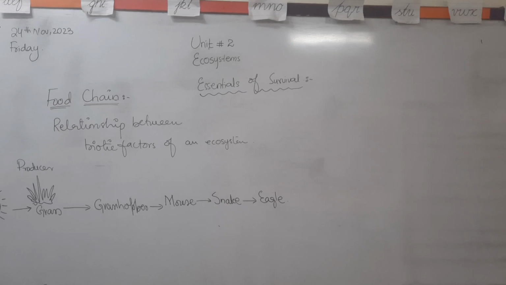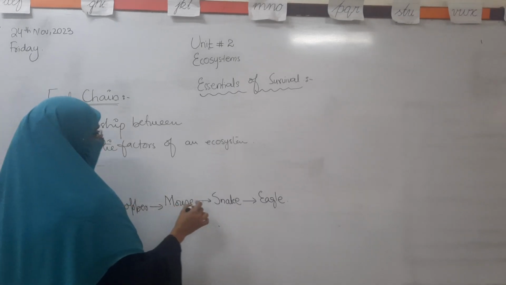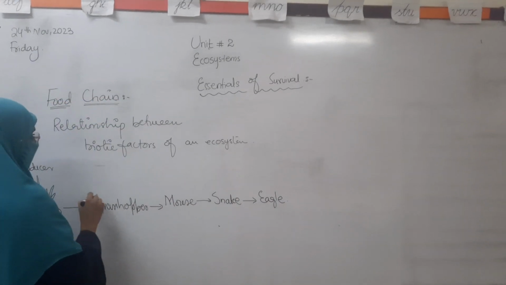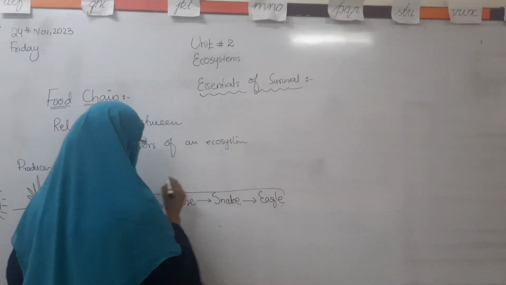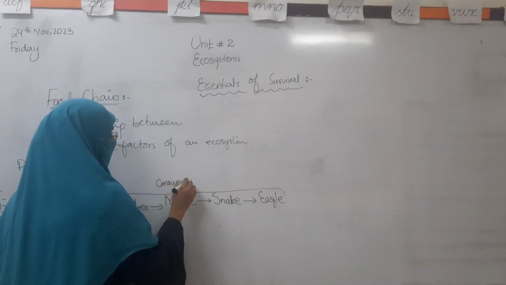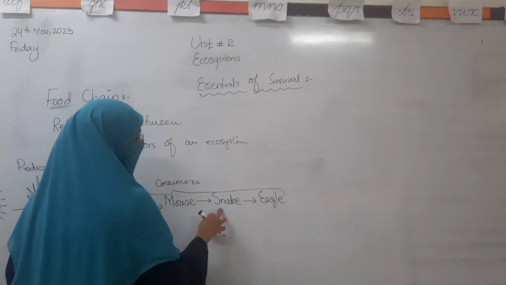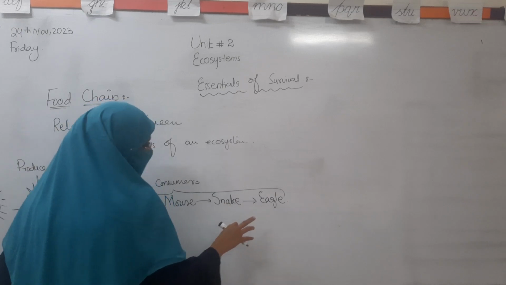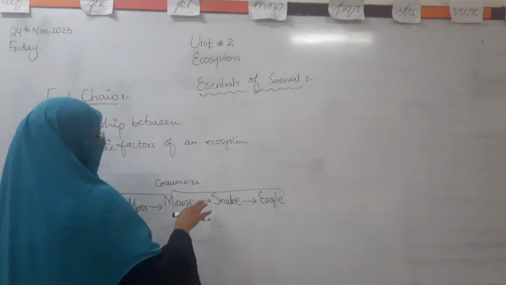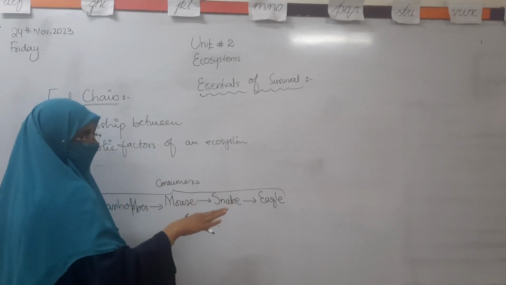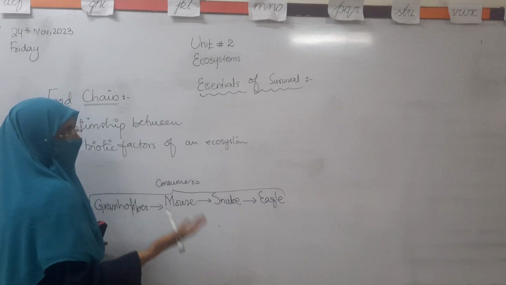If the sun is giving the energy to the grass, it means that the grass has the ability to make its own food. So they are the producers. And the grasshopper, mouse, snake and eagle have no ability to make their own food, so they are all called consumers. That may be the primary consumer, secondary consumer, tertiary consumer, and quaternary consumer. The steps of the consumers may increase, to more than one, two, three or four.